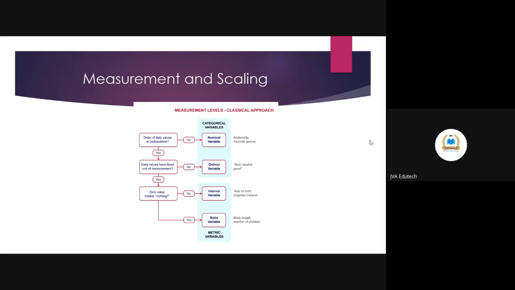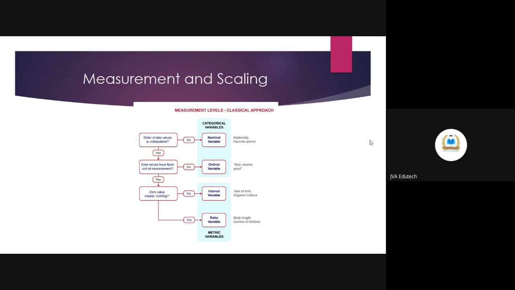You are simply ranking without knowing what is the difference between them and whether this difference is equal. Like if low income group, middle income group, and high income group, are their differences equal? If this is not the case, then this rank order is ordinal variable. That's why I said Likert scale in its basic form is an ordinal variable.